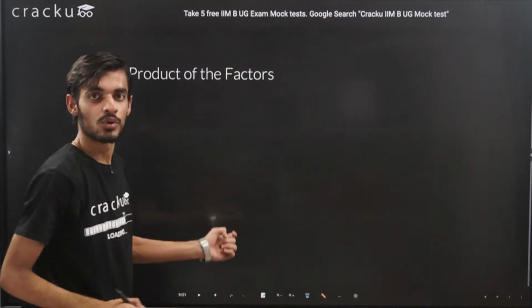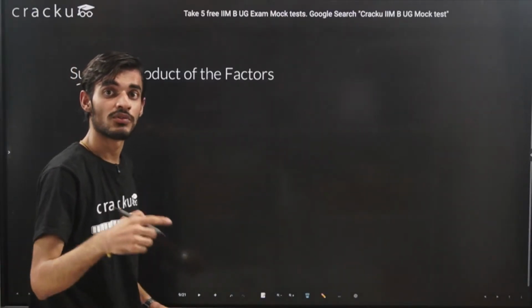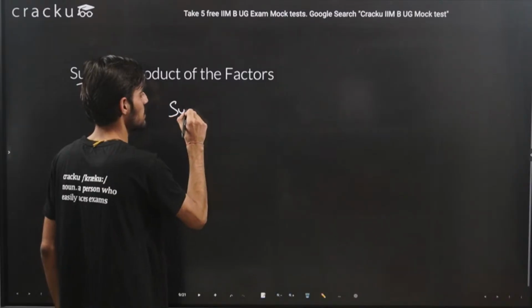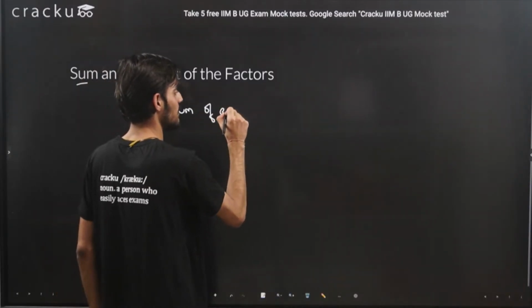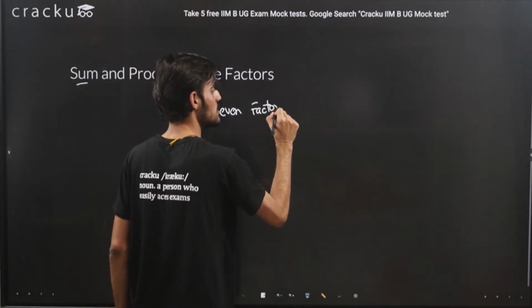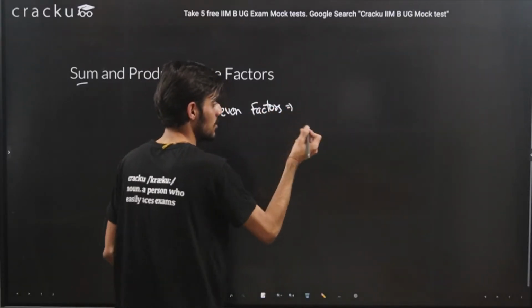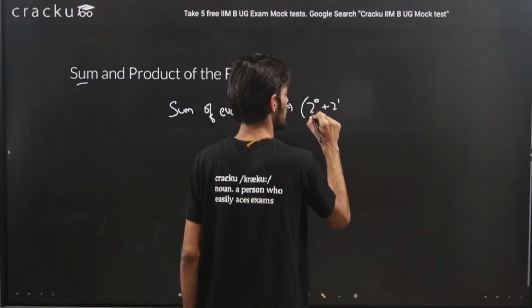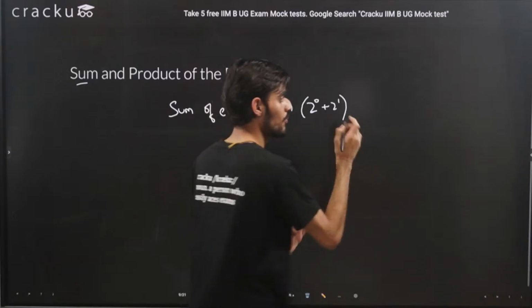So you can apply the same rule for sum of even factors, sum of odd factors, like I told you in the last slide. So sum of even factors, if you want to calculate, so it is 2 raised to the power 0 plus 2 raised to the power 1. That was just writing it.